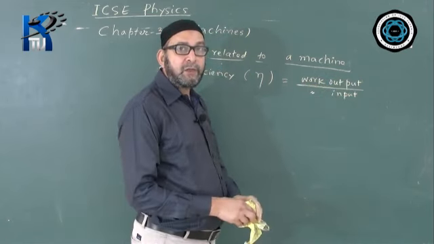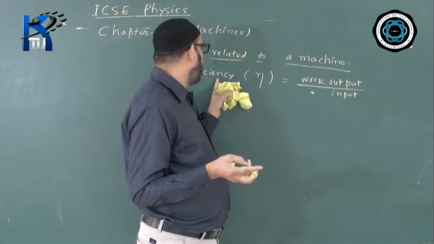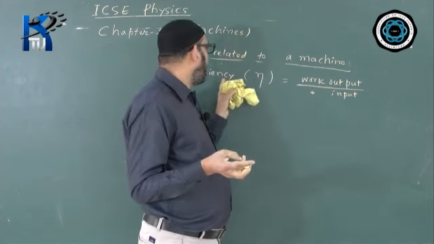So, there are 3 ratios: one is MA, the other is VR, and the third is efficiency. They are pure ratios, that means the ratio of two similar quantities. As a result, they do not have unit. So, efficiency also has no unit. Normally efficiency is expressed in terms of percentage. If you change this into percentage, you have to multiply by 100, then the answer will be out of 100, that means percentage form.